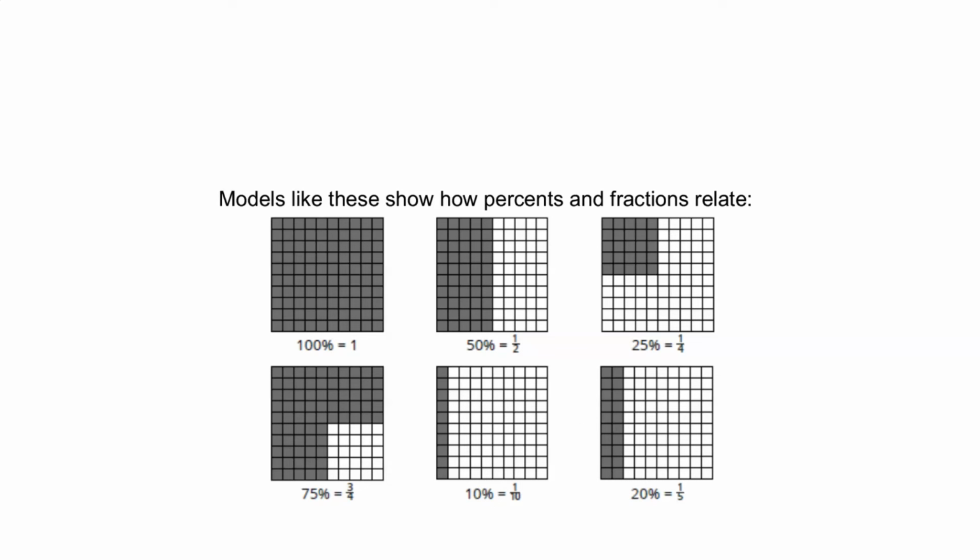Models like these show how percents and fractions relate. 100% is equal to 1, where the whole square is shaded in. 50% shows that only half of the 10 by 10 grid is shaded in. 25% shows 1/4 of the grid shaded in. 75% shows 3/4 of the grid, 10% shows 1 in 10, and 20% shows 2 out of 10. So you get the idea of how you can visualize it on a 10 by 10 grid.